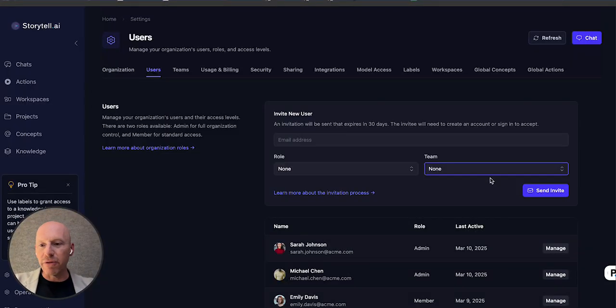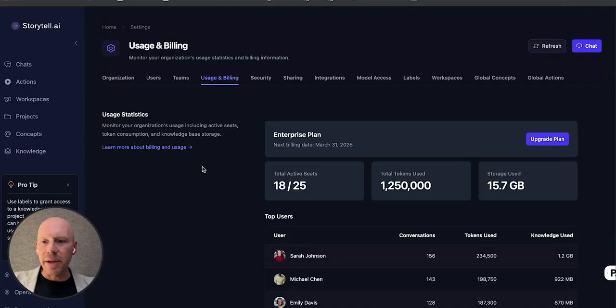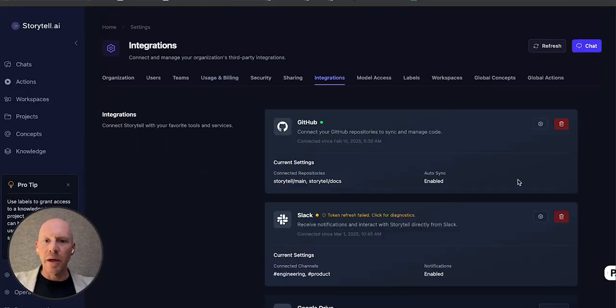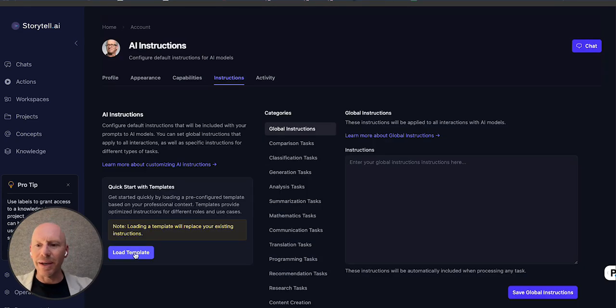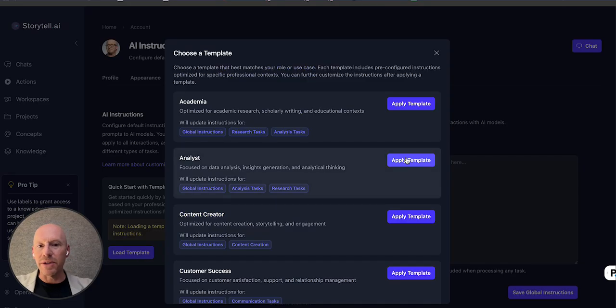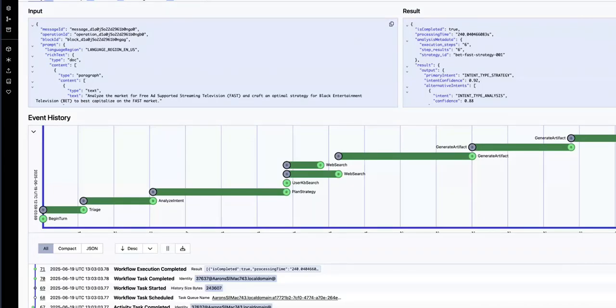And although the system looks very simple to the user, it's incredibly powerful from an organizational perspective with role-based access control, admin usage and billing plans, source data integrations, user instruction templates and user memory, including the ability to load templates in so Storytell will answer in certain ways to different types of users from the beginning.